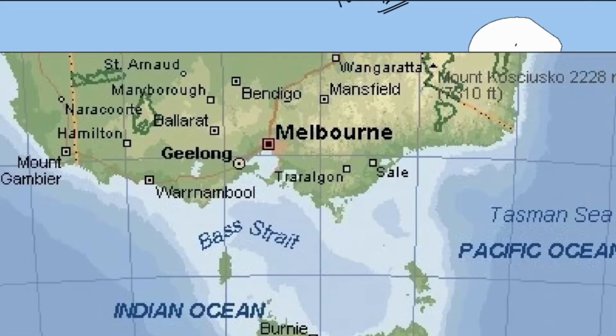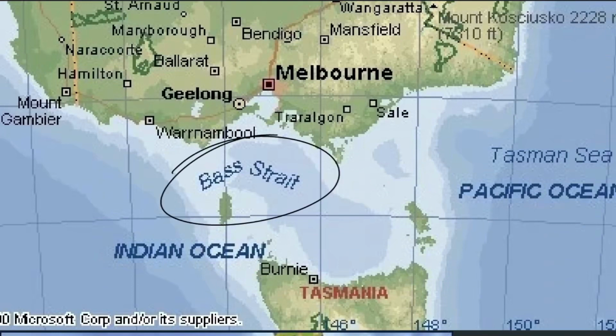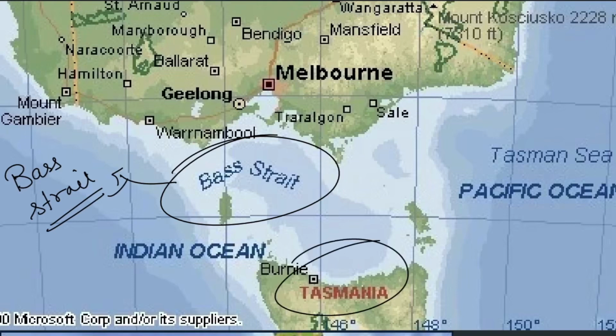So what separates Australia and Tasmania? It is known as the Bass Strait. Okay, please remember this is Bass Strait. So it separates the southern end of Australia and Tasmania. Tasmania is a very small island separated from Australia only.